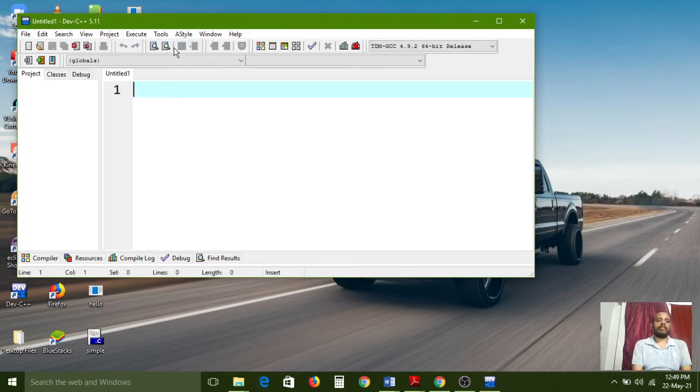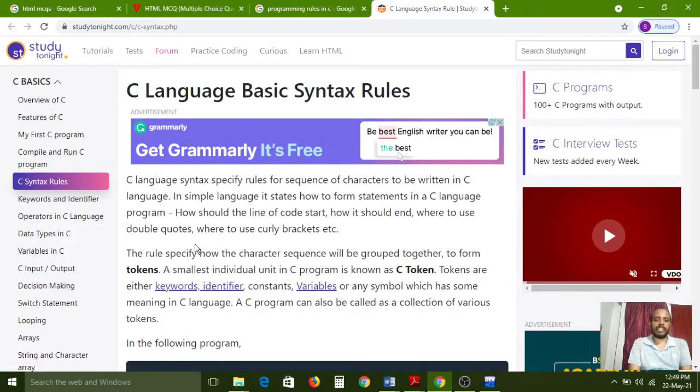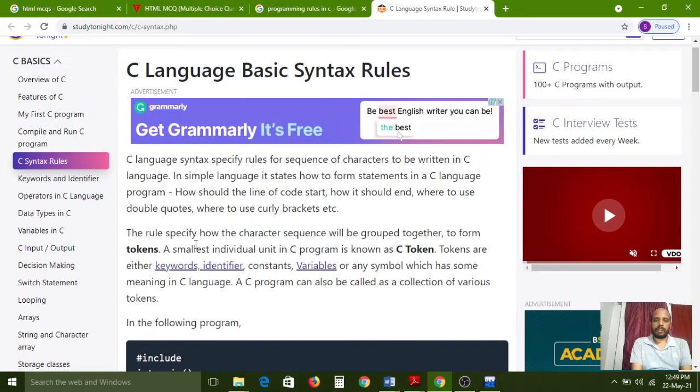For your understanding, I am showing the hard way, so I am going to the File menu and choosing the New option. In that I again have to choose Source File. So one new window is opened. The cursor is blinking now. That means the Dev C++ editor is giving permission to develop the code. So here we have to write our program code. Understand? First, let us see some theory part of the rules.